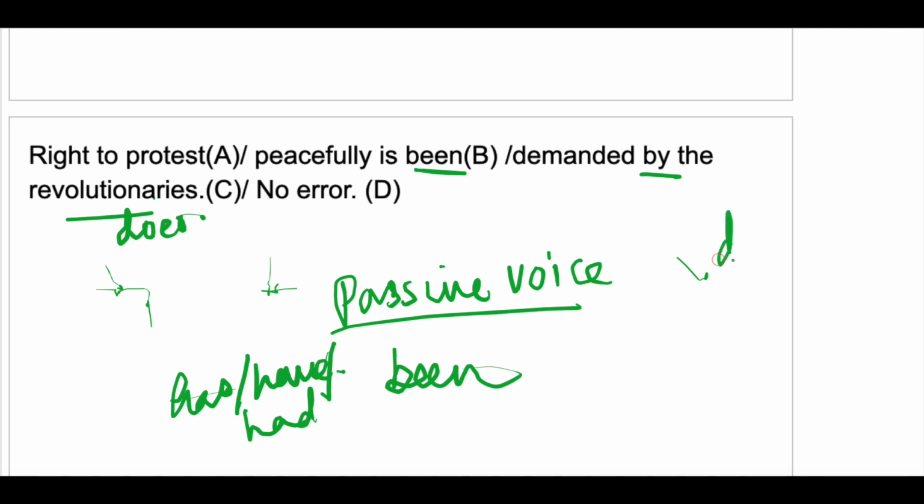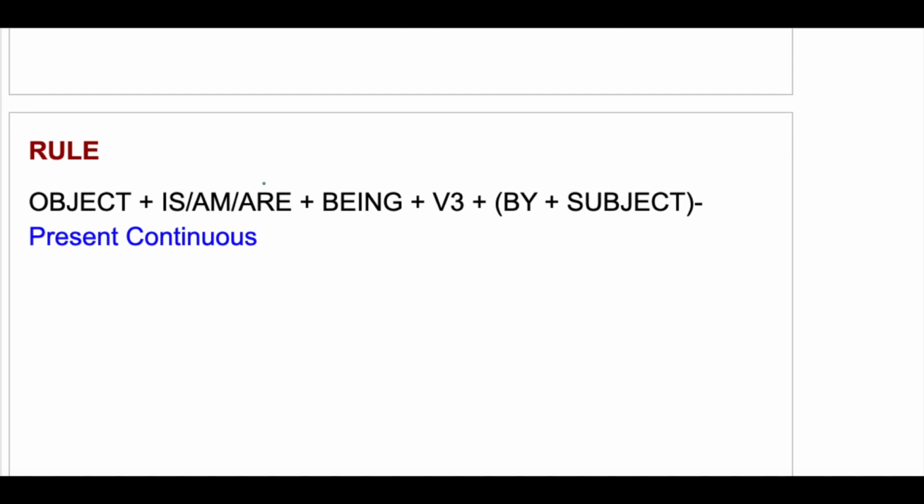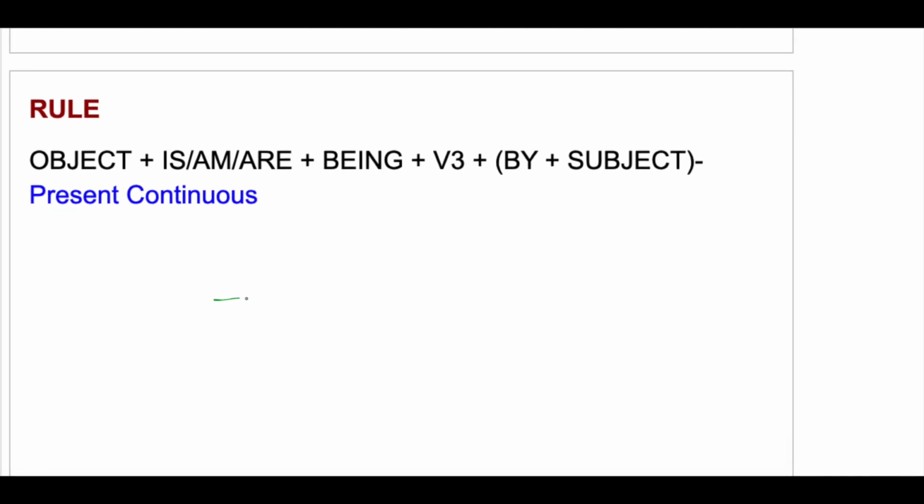This is what we want to mean. So this is in continuous tense, and in continuous tense you should use being and not been. So right to protest peacefully is being demanded by the revolutionaries. Next, the rule is object plus is, am or are in present continuous plus being plus V3 plus by plus subject.